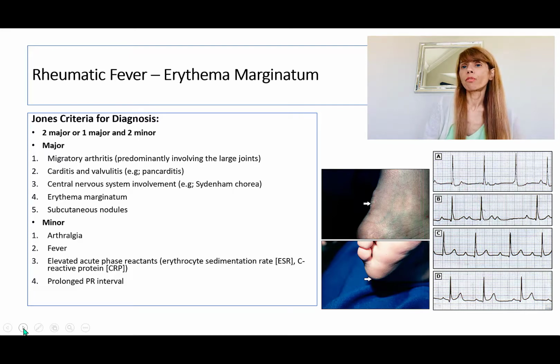Now, if 1 of the major and 2 of the minor are present, that's rheumatic fever. So whenever you're suspecting it, it's important to establish the diagnosis, because treatment is the key.